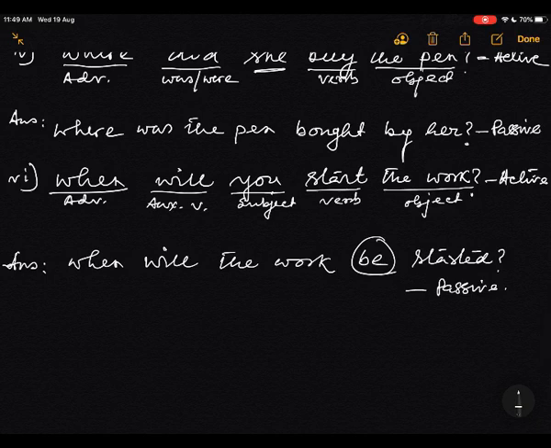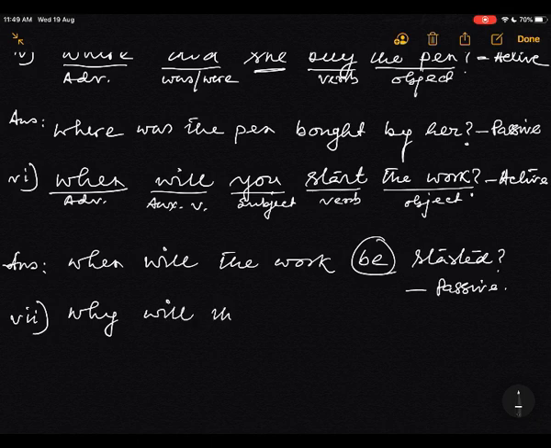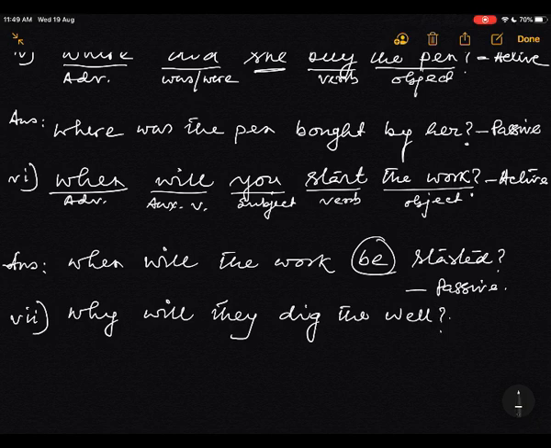Now 6 is done. Now it will be 7. The seventh sentence begins with why. Why will they dig the well? Active. Why will they dig the well?